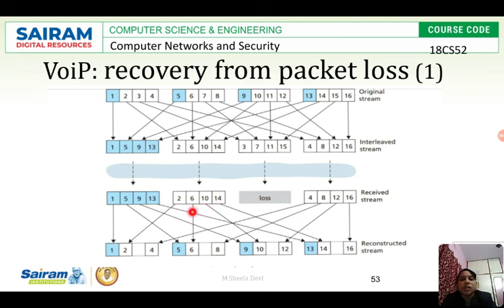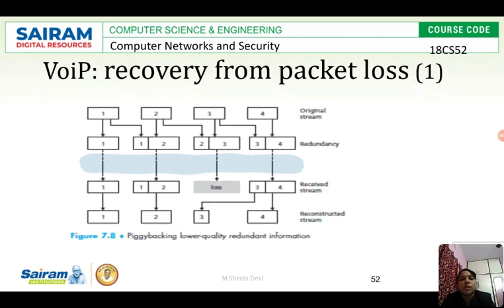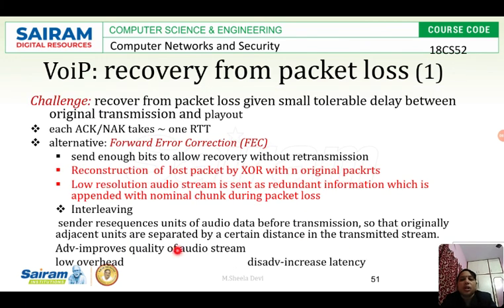That is why in interleaving we are rescheduling the packets and sending them into the network. At the client, even if one stream is lost, the client will not experience the long delay. So it can tolerate 20% of the packet loss. We will not experience the delay, and the quality would be better in the case of interleaving.